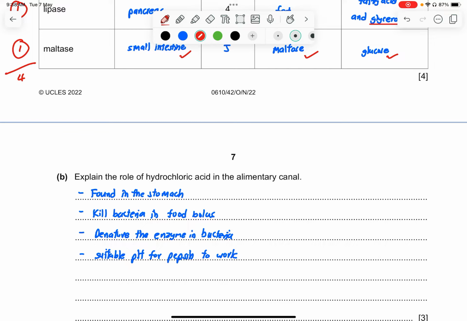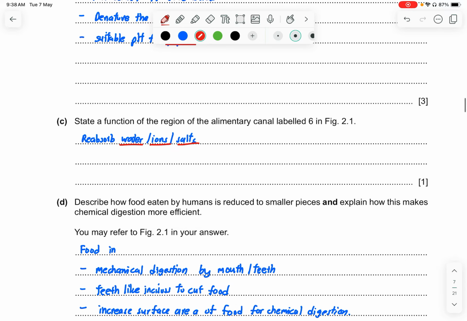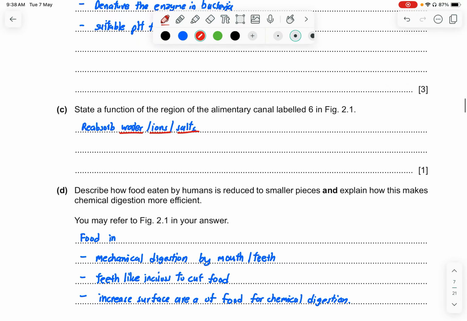Because bacteria are also a type of living organism that may have enzymes inside them. So what happens is that because of the acidity of the hydrochloric acid, it is able to denature them, okay, and it's a suitable pH for the enzyme pepsin to work efficiently. Part C, state the function of the region of the alimentary canal labeled 6 in figure 2.1. So it's to reabsorb the water or ions, or salts, okay? So there's no digestion or anything in the large intestine.